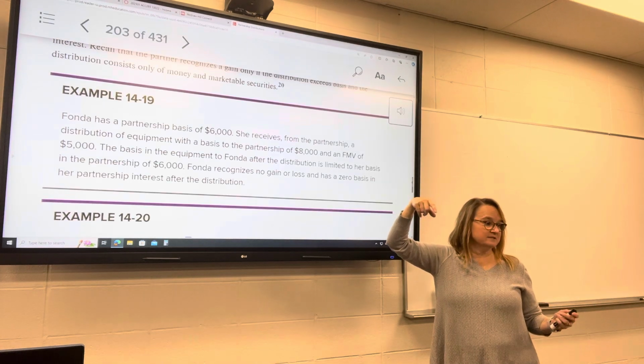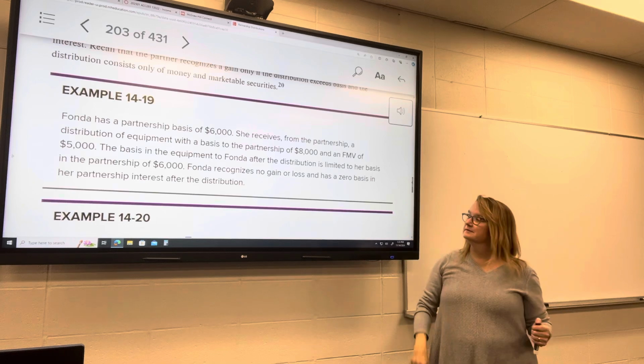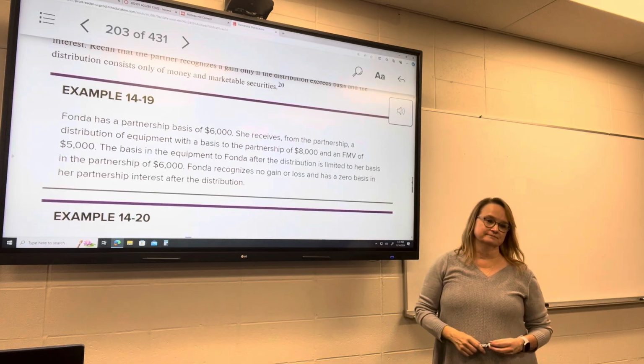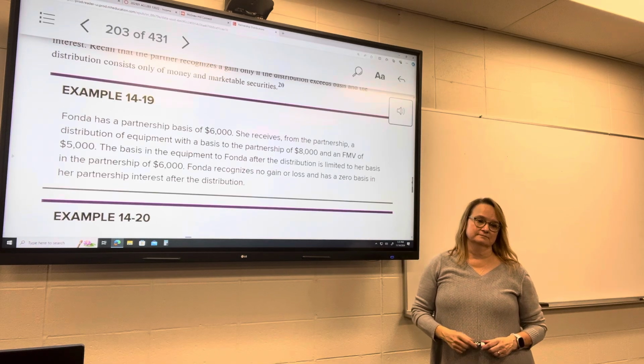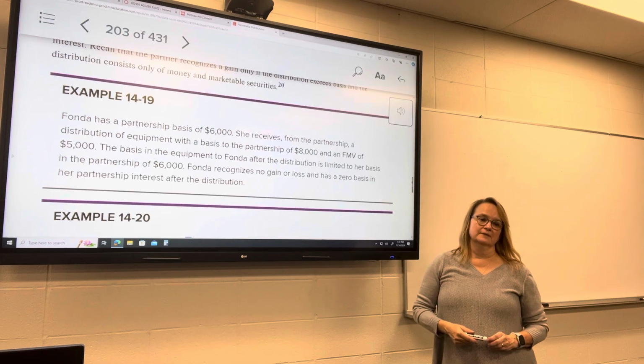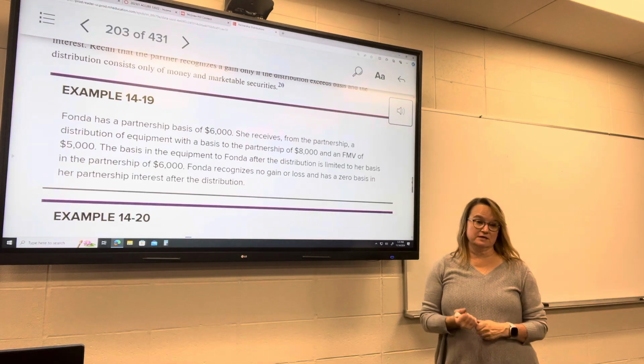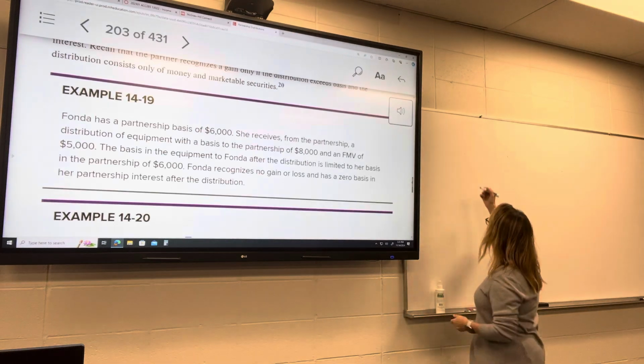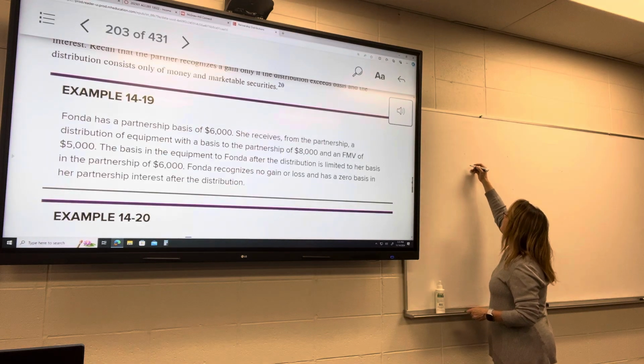I'm getting a lot of blank stares. So the other $2,000 that she doesn't get is added to the $8,000? It's subtracted from the $8,000. So if she had a basis, let me see.